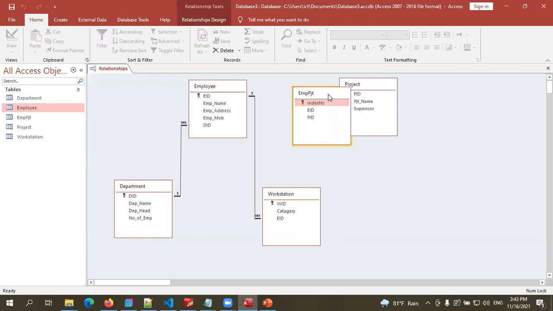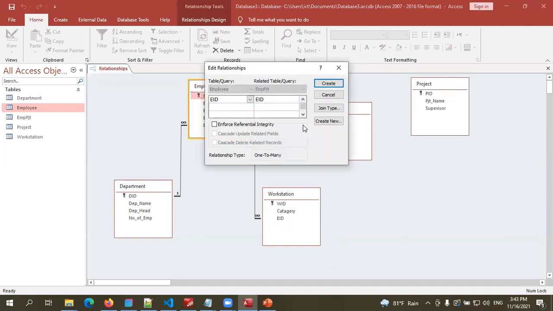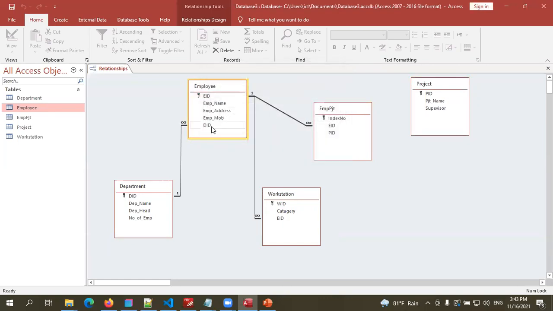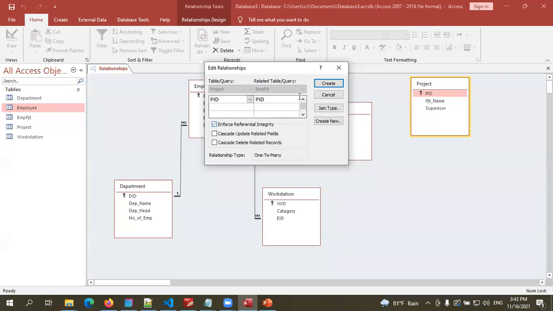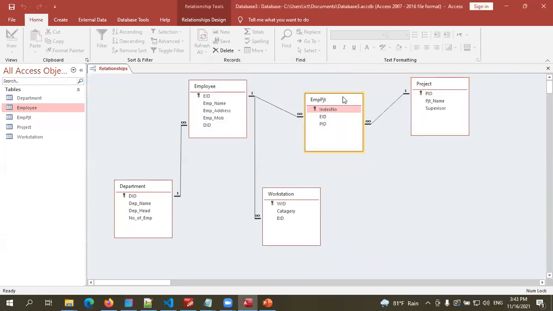Next, employee projects. So these two tables will link with an intermediate table. So I have to link this employee ID and drop it here. Enforce relational integrity, and project ID, primary key, I have to drop it here. Right, now we can see the relationships are created. All the tables are linked now.